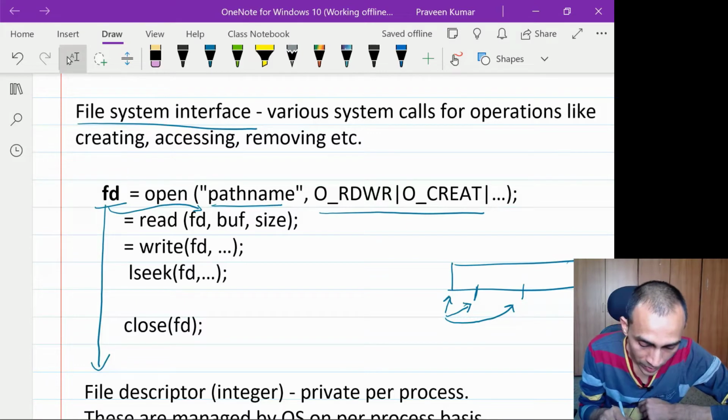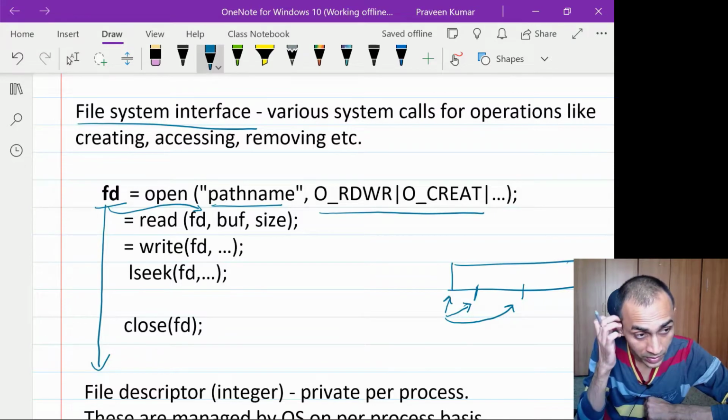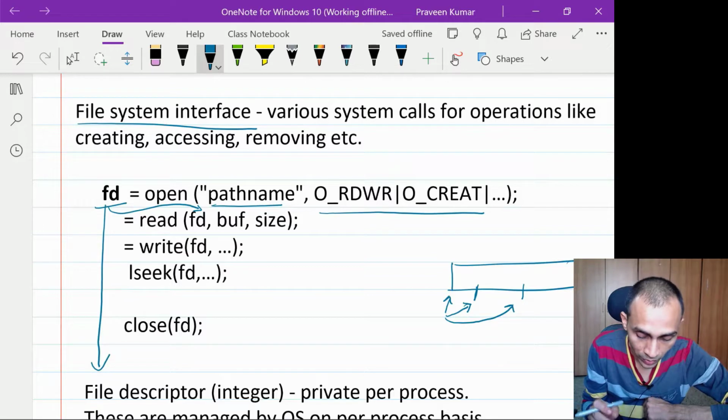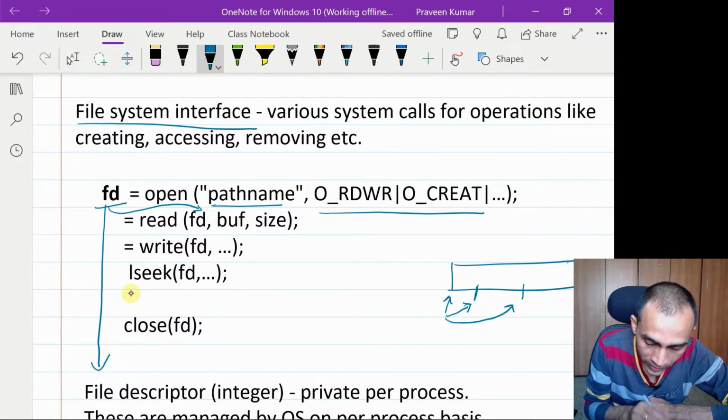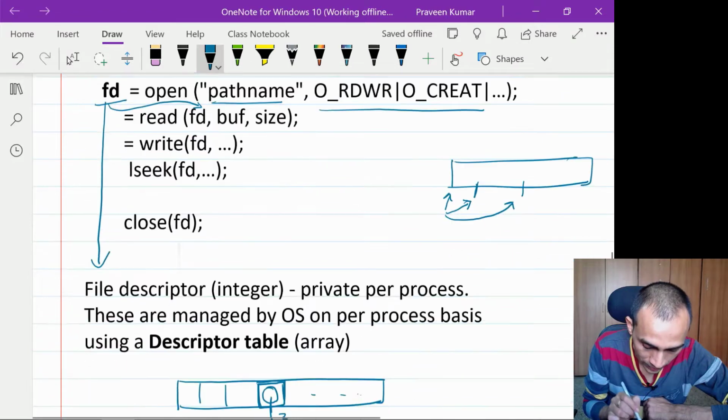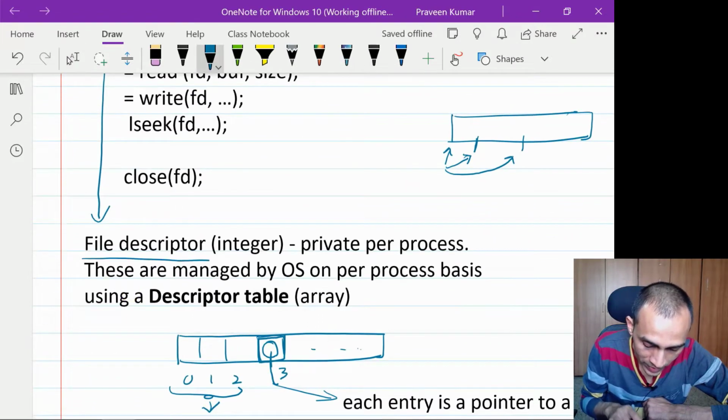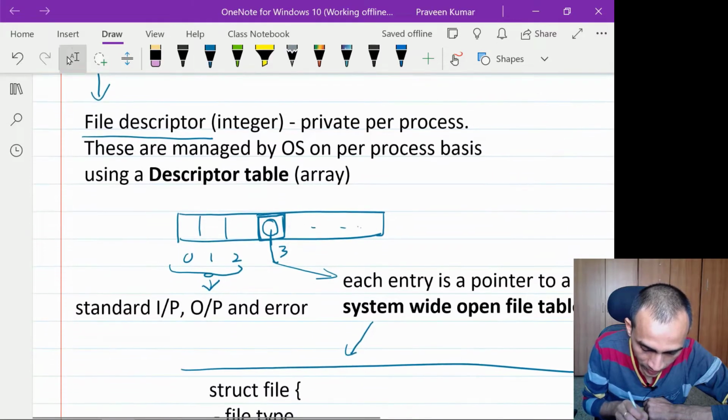So basically this system call checks whether that file exists. If it exists, whether the user has sufficient privilege to access that file and so on. And once that is opened, it returns a file descriptor through which all other operations are done with that file. And that file descriptor is basically nothing but the index of the descriptor table which the OS maintains for every process.